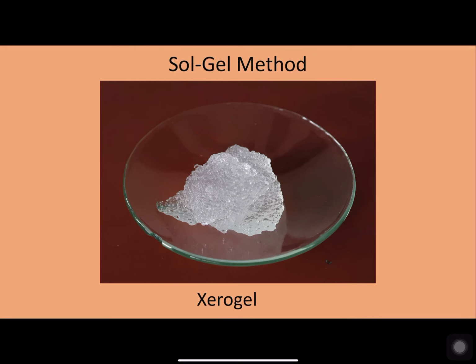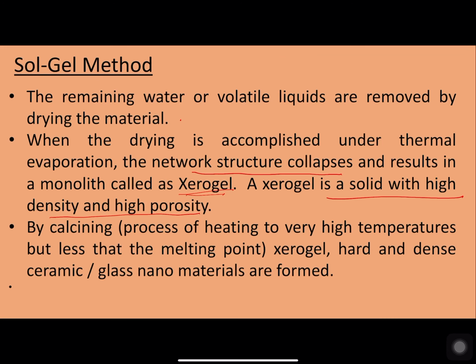Now, if the same xerogel is calcined, that is a process of heating to a very high temperature but less than the melting point, hard and dense ceramic or glass nanomaterials are formed.